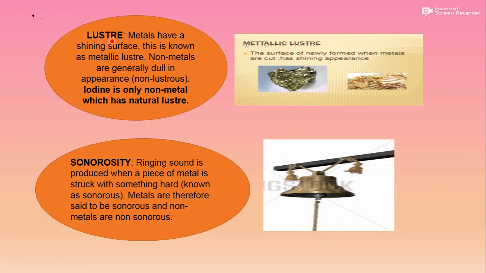Another property is luster. What is the meaning of luster? Basically, luster is the ability of a substance to have a shiny surface. Metals have a shining surface. So metals are lustrous and this is known as metallic luster. Non-metals are generally dull in appearance. That means they are not lustrous, but an exceptional case is always there. Iodine is the only non-metal which has natural luster. So generally non-metals are not lustrous, but iodine is lustrous. So this one is an exceptional case.